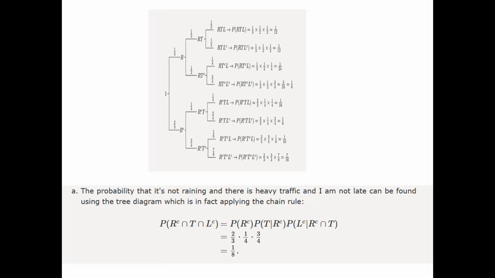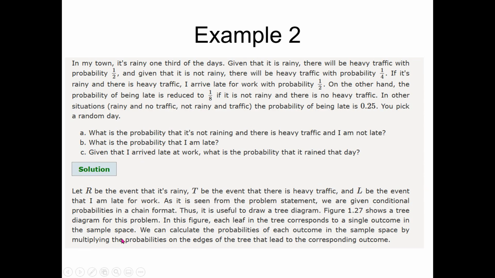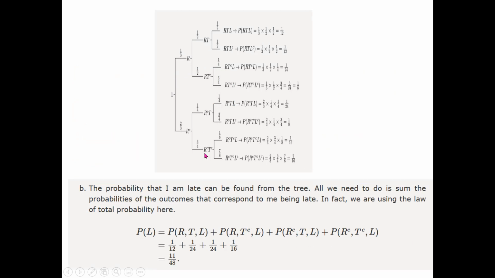In part B, let's refer back to part B. What is the probability that I am late? Now this is apparently asking for only one condition, that is arriving late. So you can see that the probability of arriving late is dependent. The arriving late is the last layer of this diagram. So the last layer is dependent upon the second layer and the first layer. So arriving late could occur in many different ways.